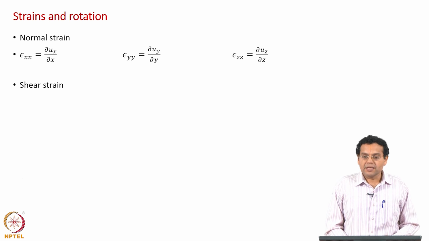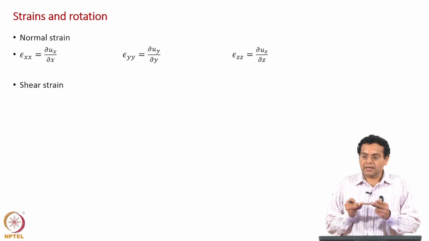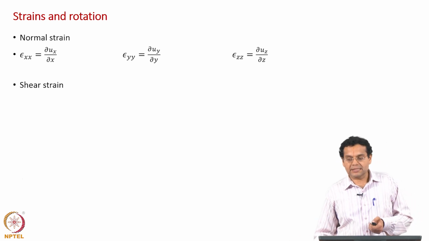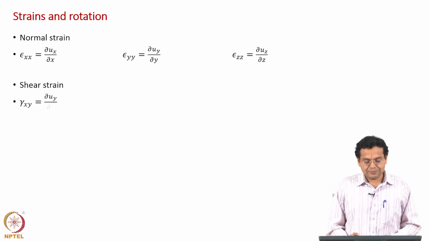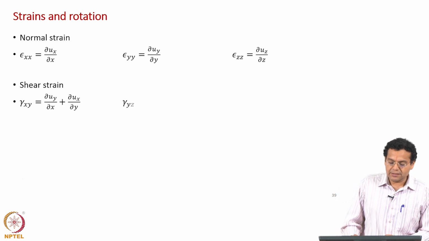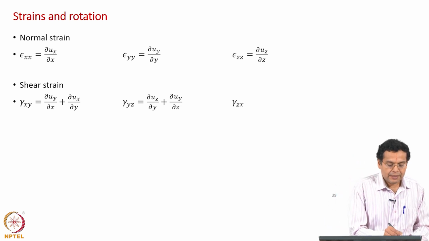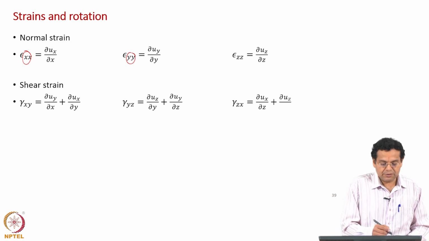For shear strain we considered two elements which are along the x and y axes. Similarly, you can consider the y and z axes, and the z and x axes. So, gamma x y is equal to dou u y by dou x plus dou u x by dou y. Just symmetrically replace variables. Of course, for normal strain it was very easy, x x was replaced by y y, or x replaced with y, very simple.